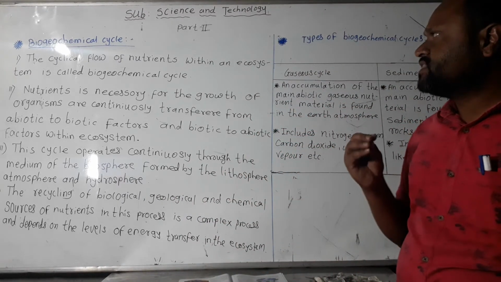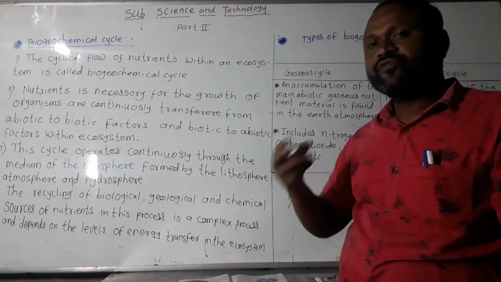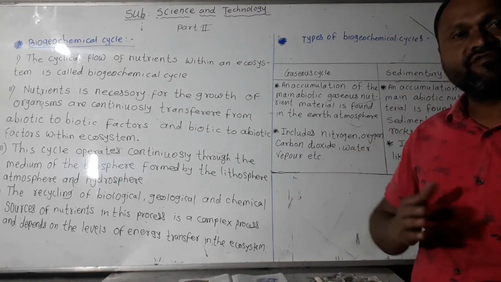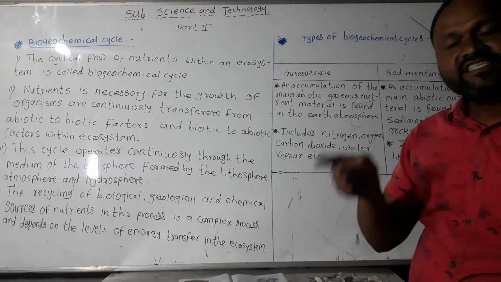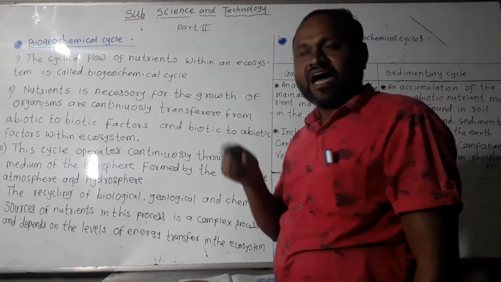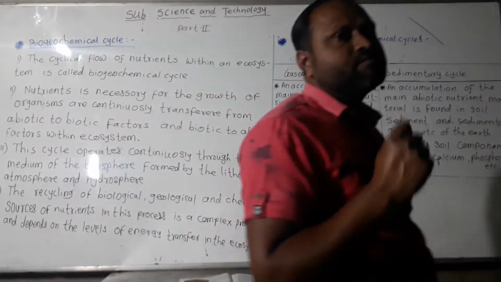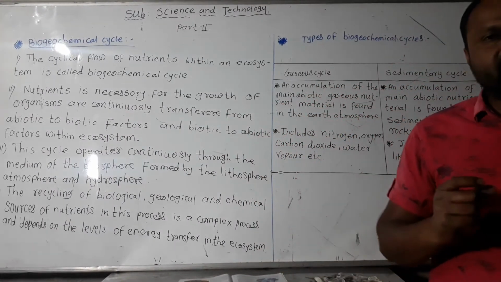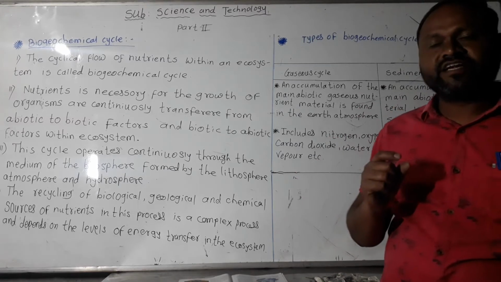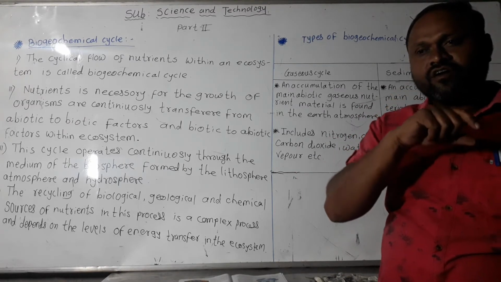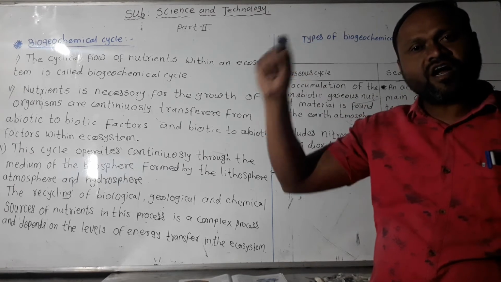Biogeochemical means the cyclical flow of nutrients from abiotic factors to biotic factors, and this flow of nutrients continues in an ecosystem. It is called the biogeochemical cycle. In a simple way, the biogeochemical cycle means the flow of nutrients, just as energy flows from one trophic level to another trophic level.